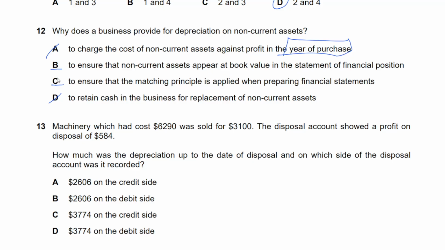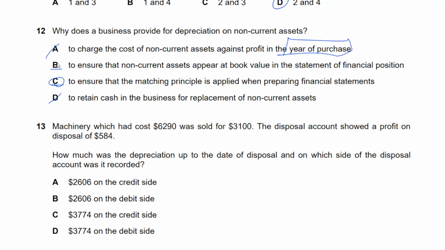Well, C looks better to me, to ensure that matching principle is applied, because this is 100% true. What am I missing in B? Because this kind of looks okay, because I don't see anything wrong with it. Perhaps it's not net book value, right? To ensure that non-current assets appear at net book value, that should be the answer, I believe.